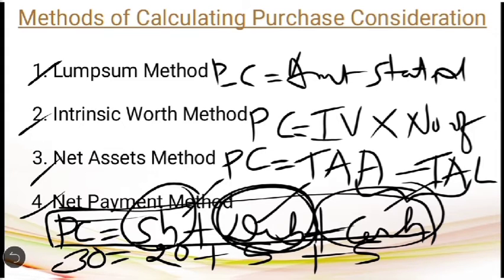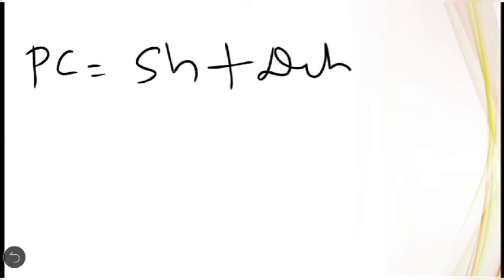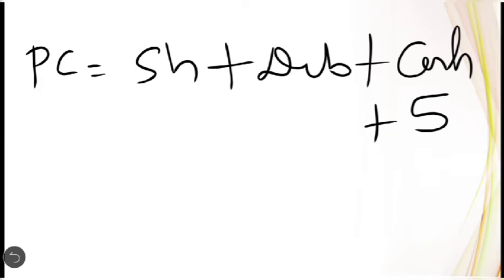For example, as we discussed, purchase consideration will be equal to the value of shares received plus debentures received plus cash received. Here it is specifically given in the question that they have given 5 lakh in cash, plus 5,000 debentures of rupees 100 each. So 5,000 into 100 comes to 5 lakh, plus they have issued 20,000 equity shares of rupees 100 each.